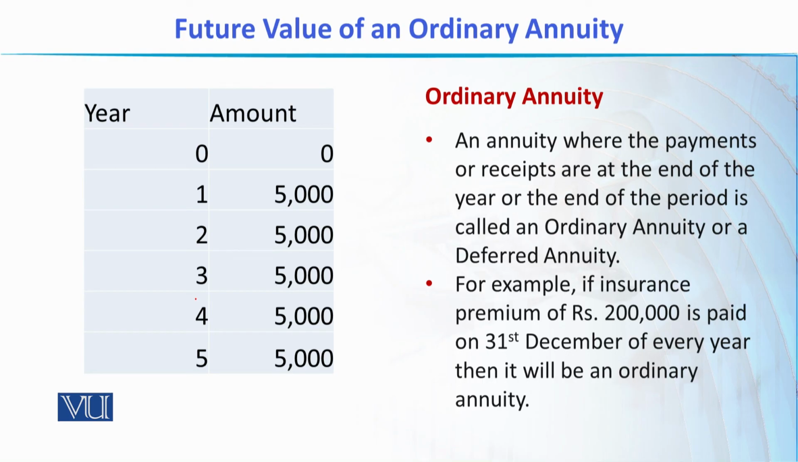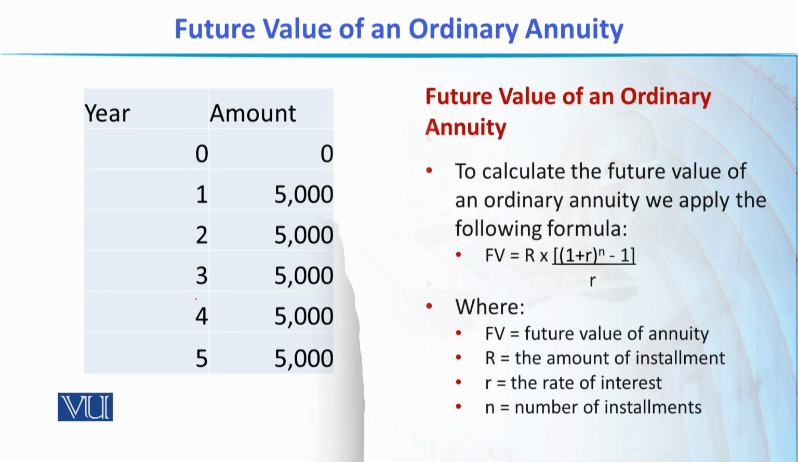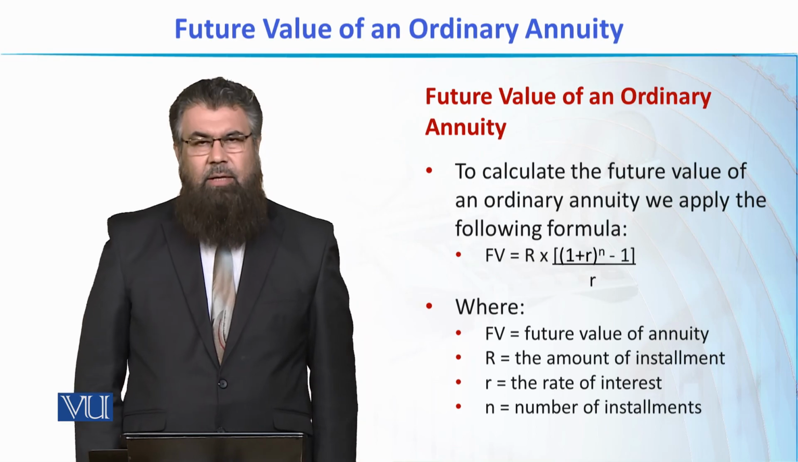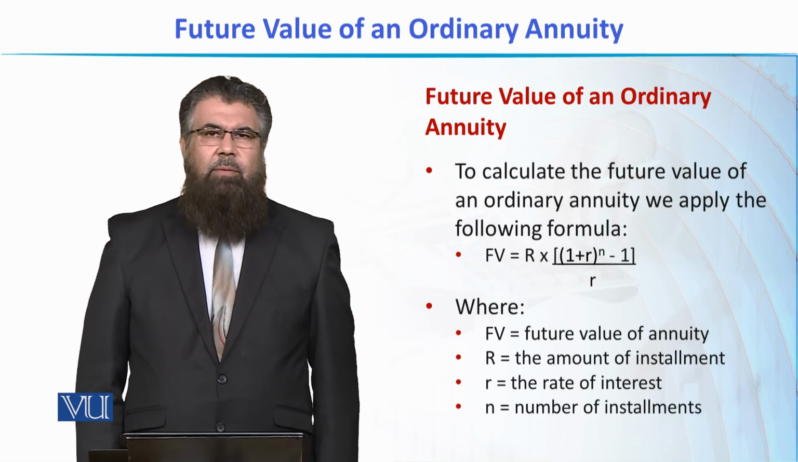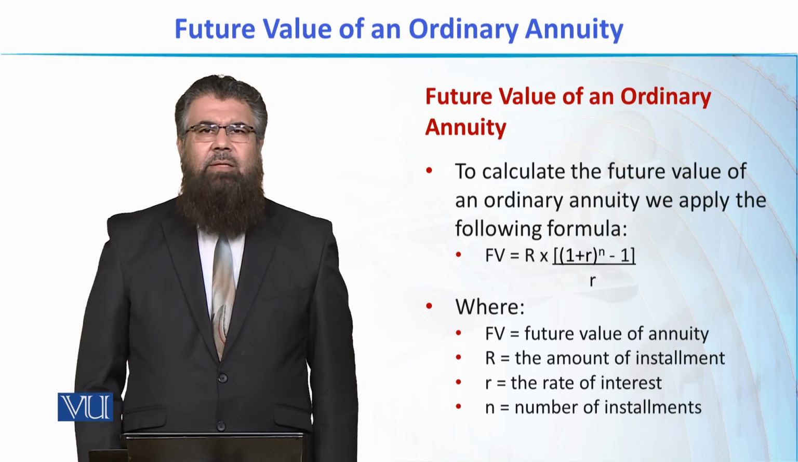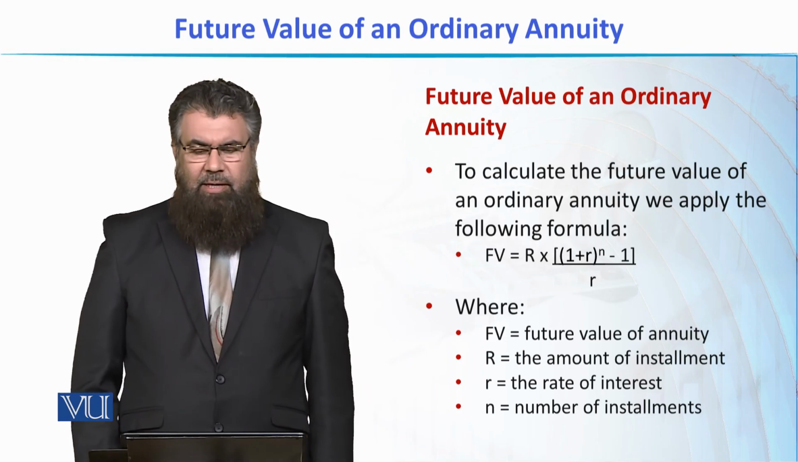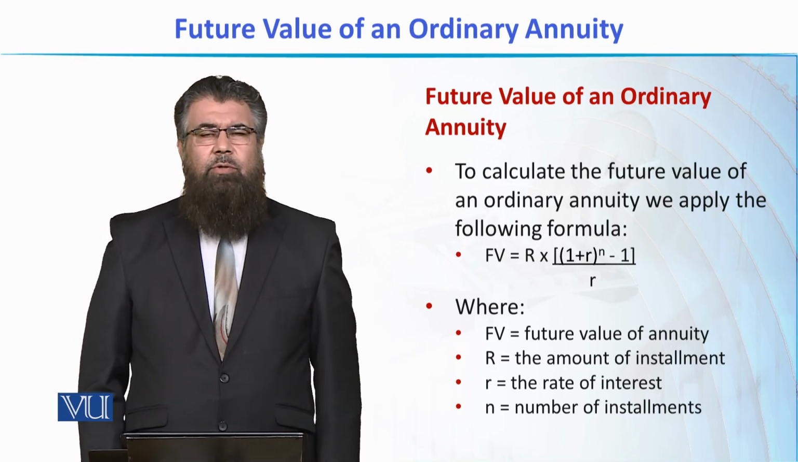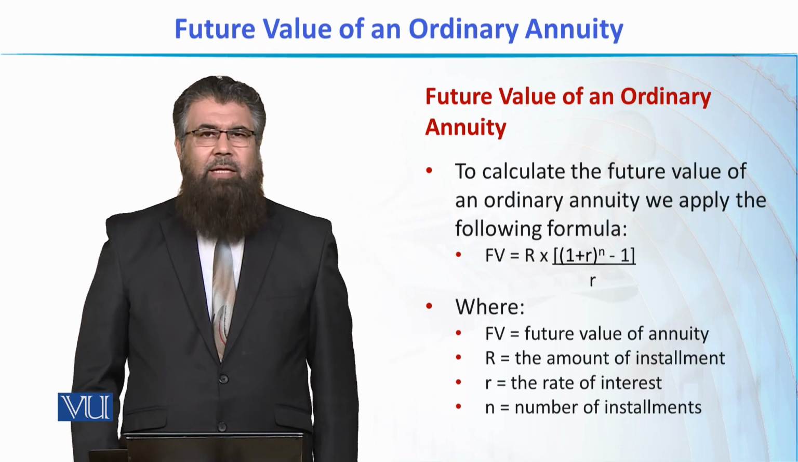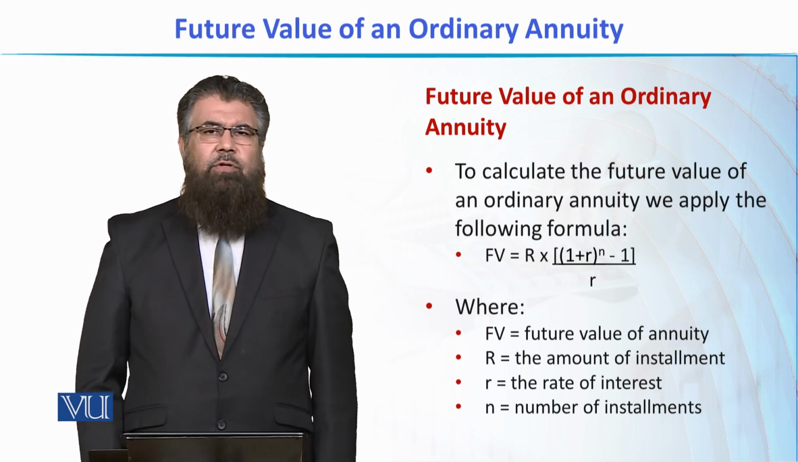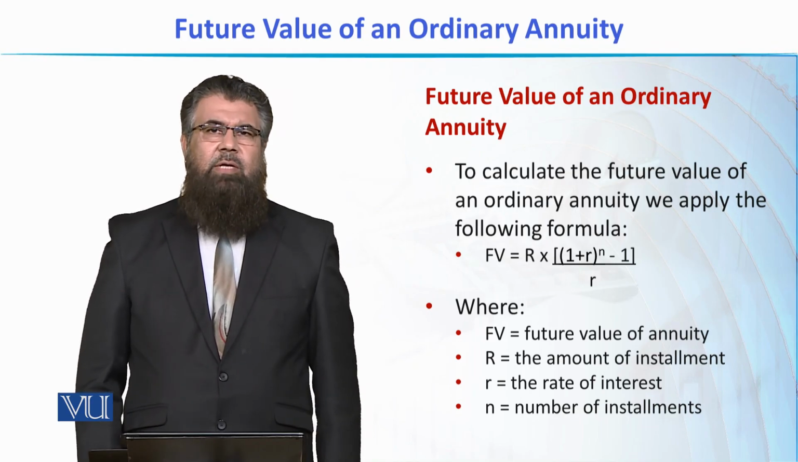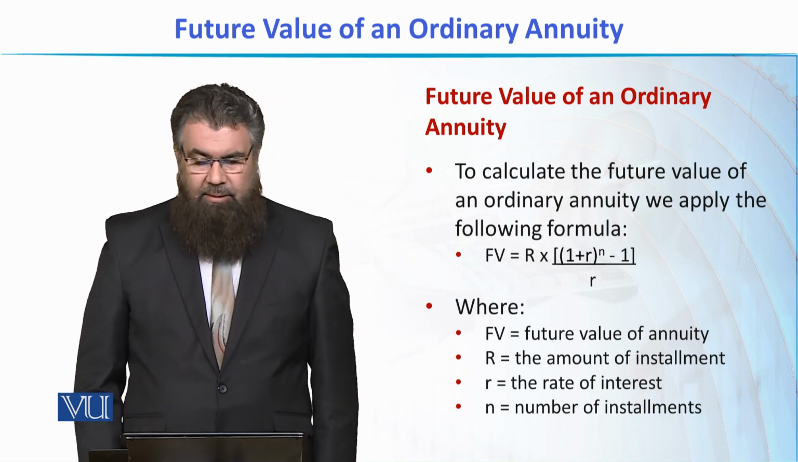If we have to calculate the future value of an ordinary annuity, we have got a formula for that. That means कि हमें एक एक करके तमाम अमाउंट्स की फ्यूचर वैल्यू को कैलकुलेट करने की ज़रूरत नहीं है, because the amounts are the same. So in one go, by applying the formula, we can calculate the future value of all the values in the series, whether they are 4 or 5 or 10 or 100 or 1 million.